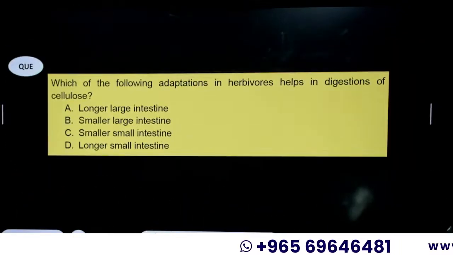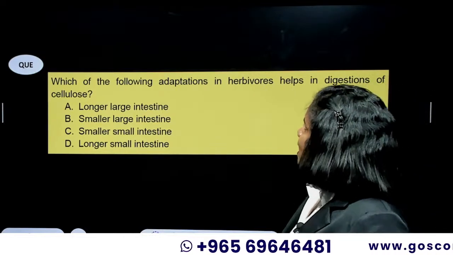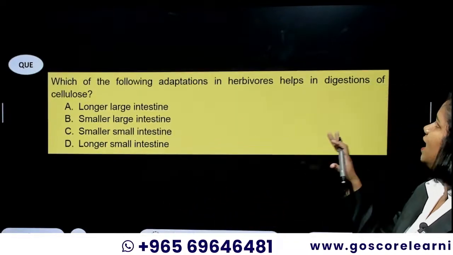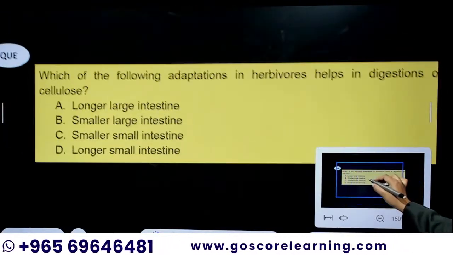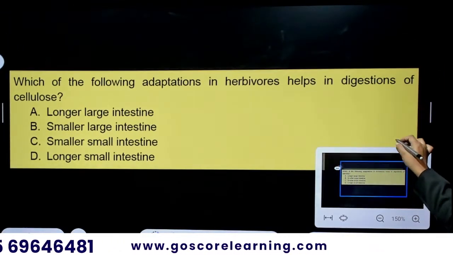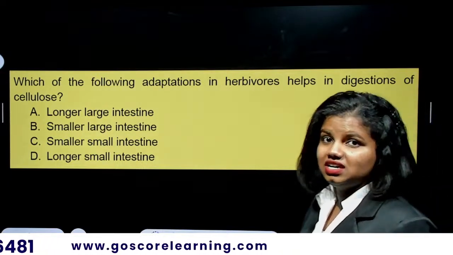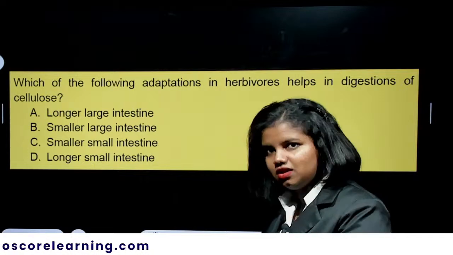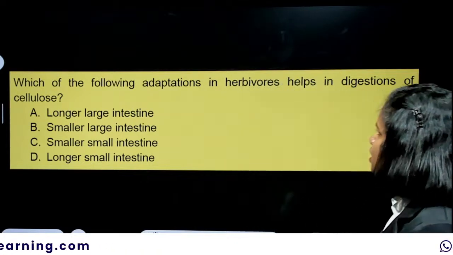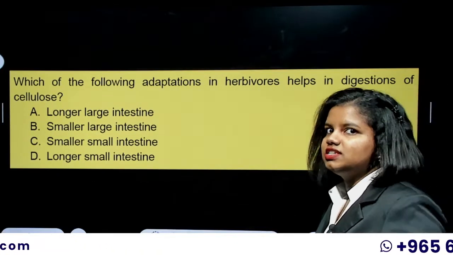And then the next question is, which of the following adaptations in herbivores helps in digestion of cellulose? Cellulose, as you already know, is a chemical that you can see in the cell wall of plants, right? So whenever a herbivore has grass as its food, it should get digested in its alimentary canal.